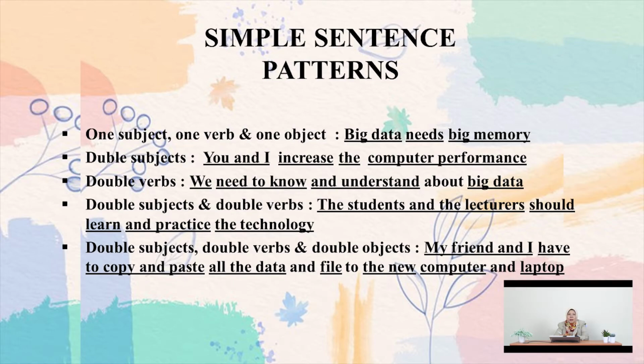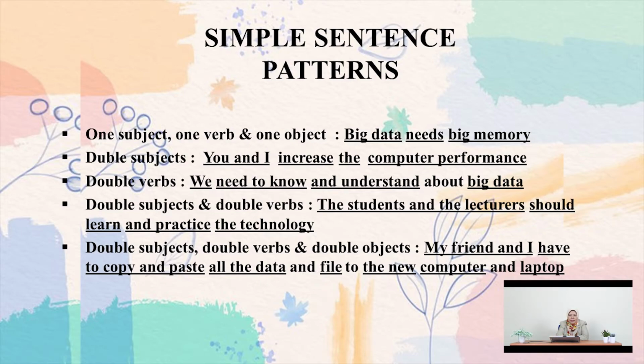For example, "My friend and I have to copy and paste all the data and files to the new computer and laptop." So, which one is the subject? That is my friend and I, two subjects. Then have to copy and paste are the verbs, two verbs. All the data and files are the object, and to the new computer and laptop is the indirect object. So we use two kinds of objects.